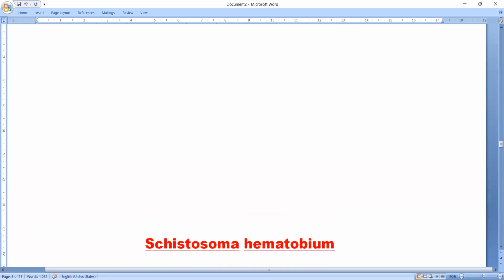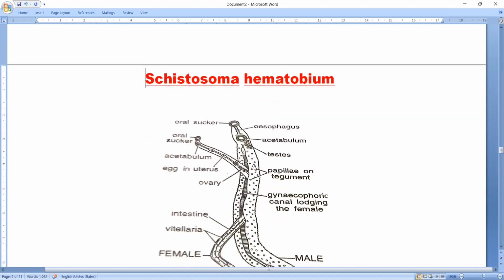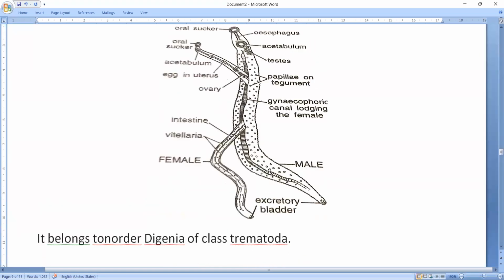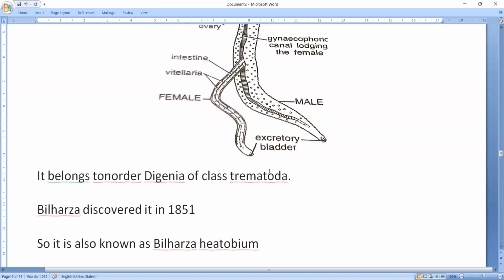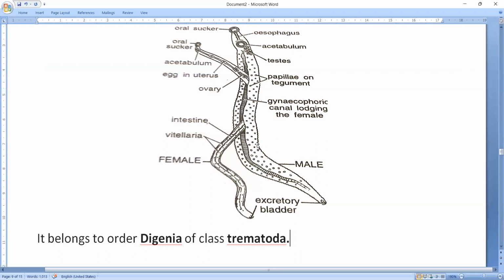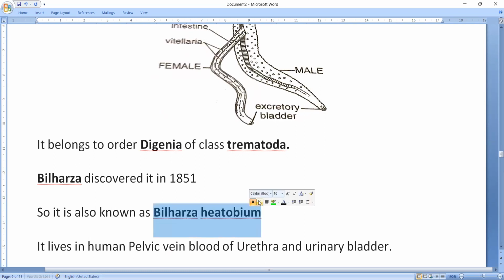We have many parasites. We have to complete all of those. Today, let's see this parasite, Schistosoma haematobium. This is the structure of Schistosoma haematobium. Okay, so it belongs to the order Digenea of class Trematoda. It is a parasite belonging to the order Digenea of the class Trematoda. Okay, it causes the disease in human beings, schistosomiasis. It was first discovered by Bilharz in 1851. So it is also known as Bilharzia haematobium.